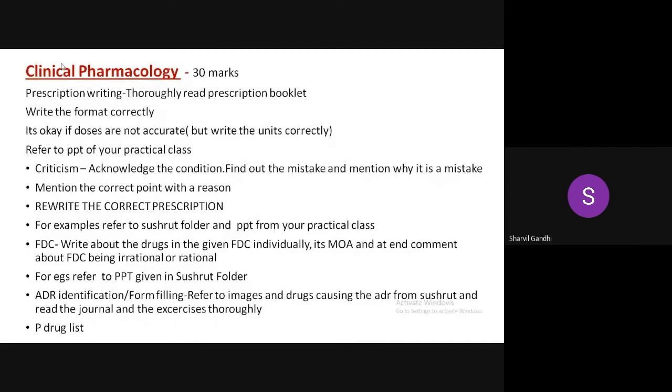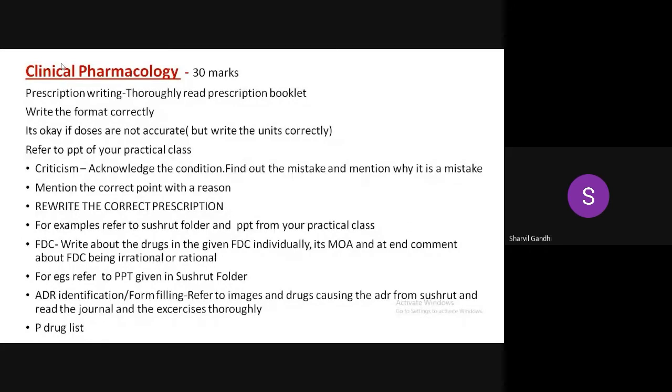This PPT is also included in the Sushrit folder. FDC, right? FDC is quite scoring in MUHS. So if an FDC is given, suppose salbutamol and budesonide, which is an irrational FDC, then write about the drugs individually first. What is salbutamol, its mechanism of action, and why it is given for bronchial asthma.